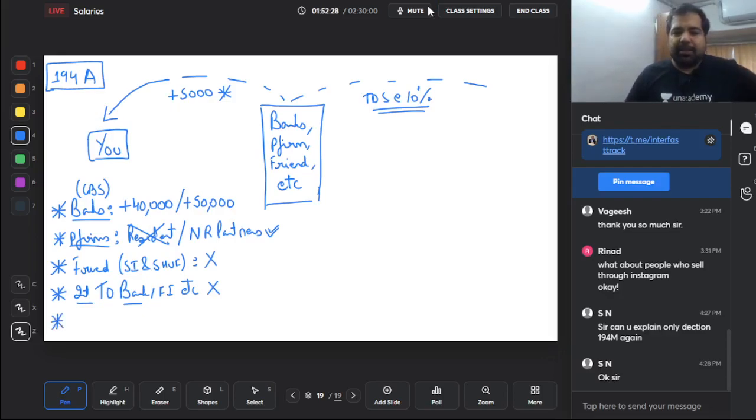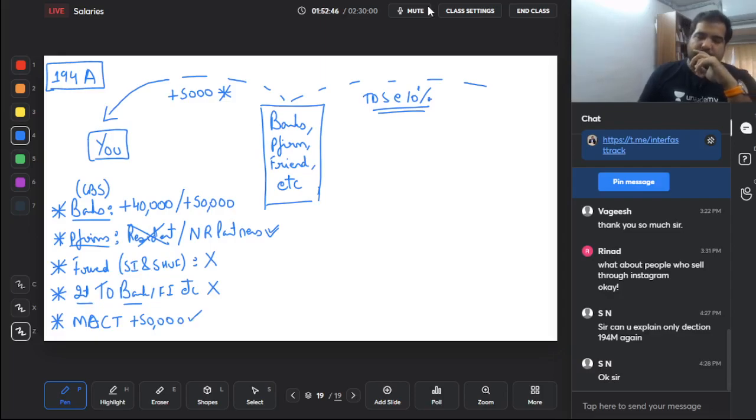And last, guys, there is something called the motor accident claims tribunal. Basically, whenever you meet with a motor accident, your claims, etc., are given by this tribunal. And here, only if it's more than 50,000, then in that case there will be TDS. So these are the exceptions of 194A. Yes, guys, very important section, 194A. Please keep this in mind while we do the sums ahead.